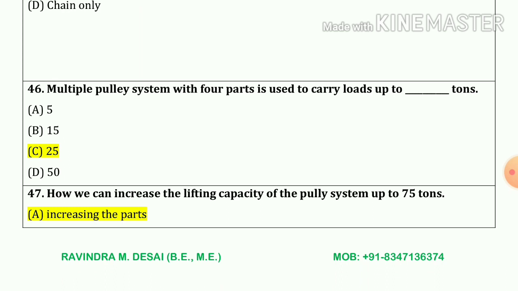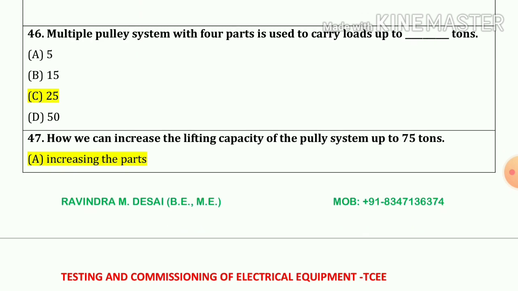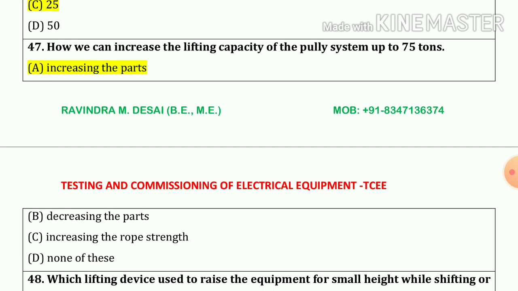Now 46 number. Multiple pulley system with 4 parts is used to carry out load up to the 25 tons. Option number C. 47 number. How we can increase the lifting capacity of pulley system up to the 75 tons? So my answer is increasing the parts. Option number A.